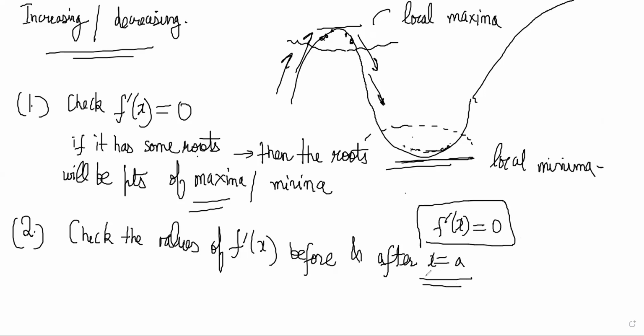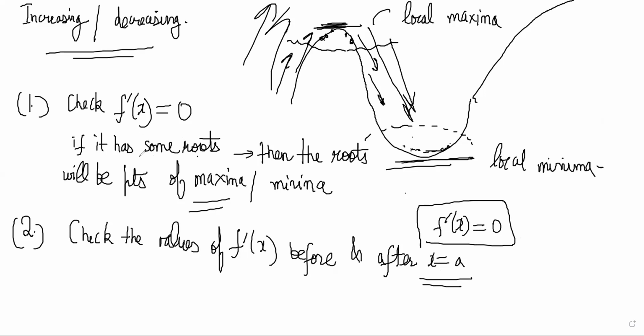If you check the values of the derivative before and after, before this point comes, the derivatives here were always positive, and then these derivatives have become negative.